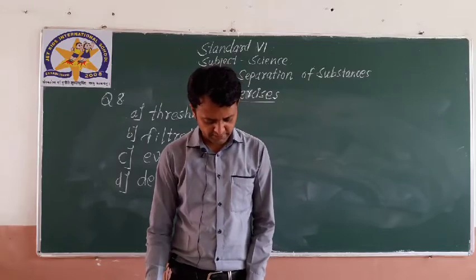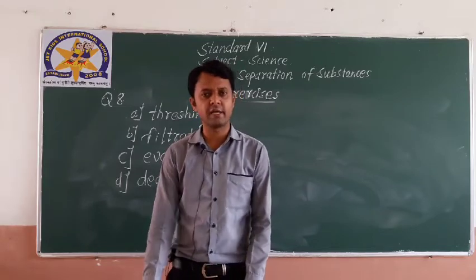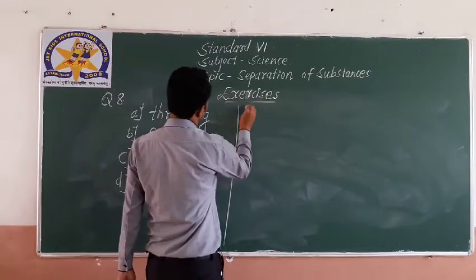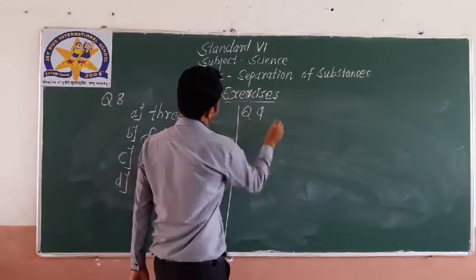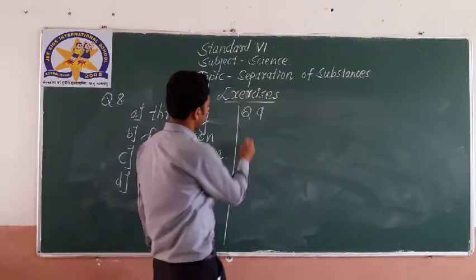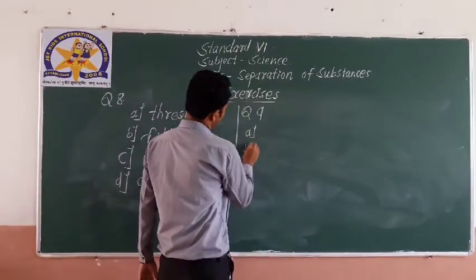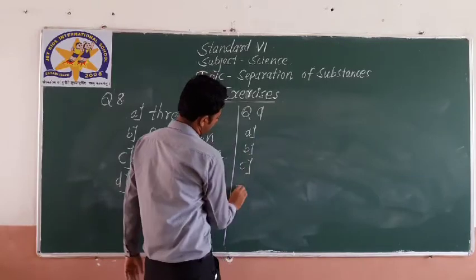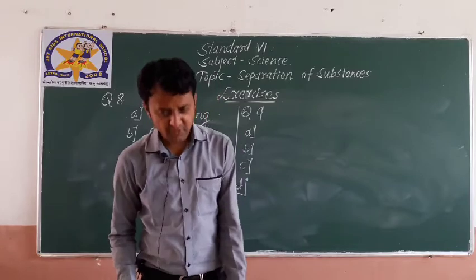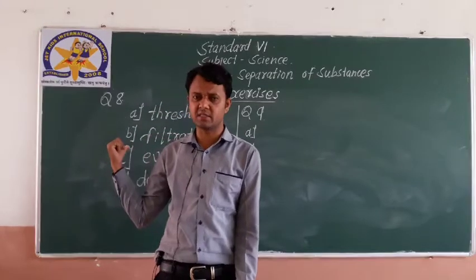So, these are the answers of the fill in the blanks, question number 8. Let's go for question number 9, true or false. Here also we have A, B, C, D. There are 4. So let us see what is A. I hope you are clear with the fill in the blanks.